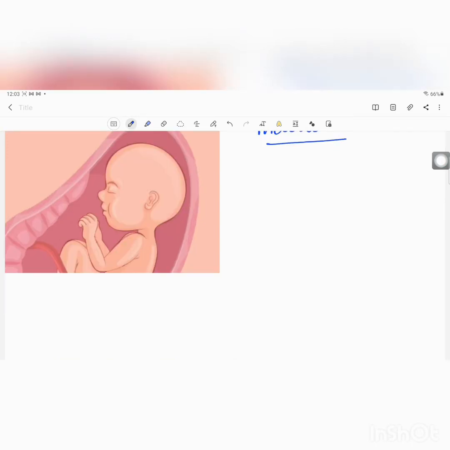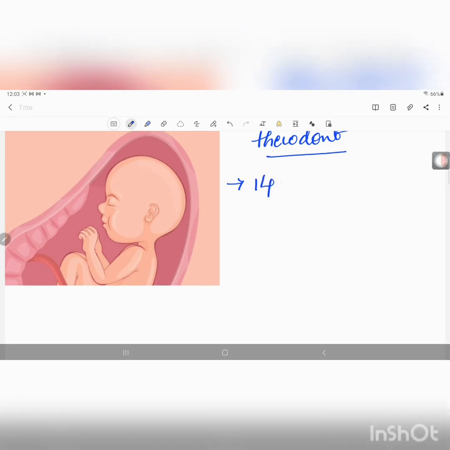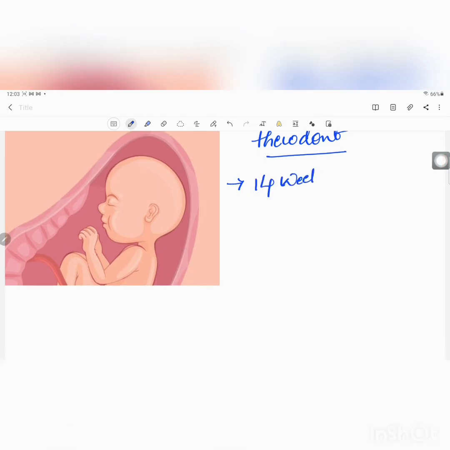Now, a few points about primary dentition. First, the primary dentition begins its formation in the 14th week of intrauterine life. It ends by 3 years of age, when the complete primary dentition is seen in a child.